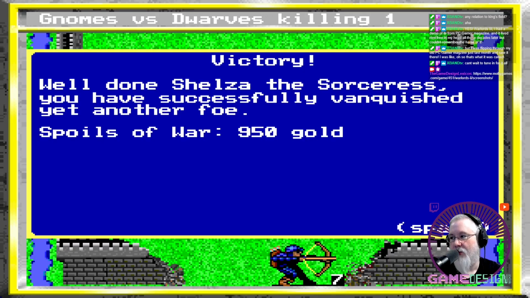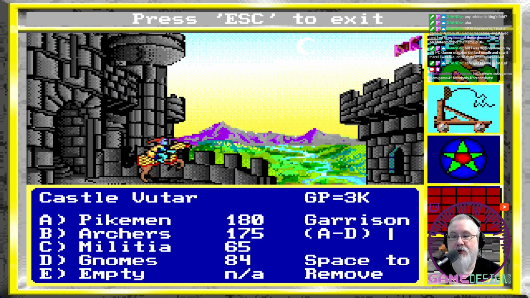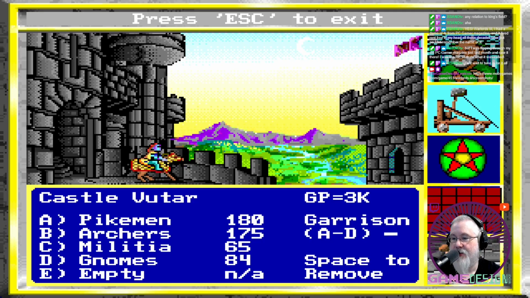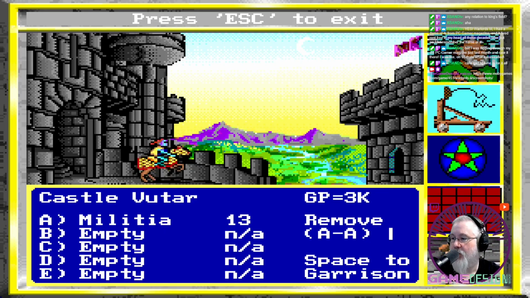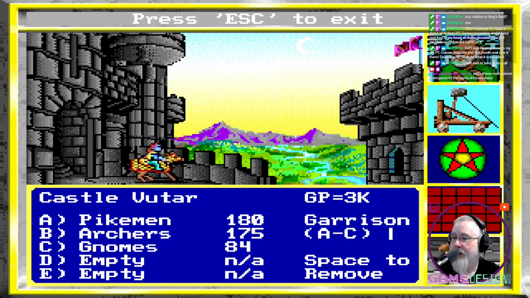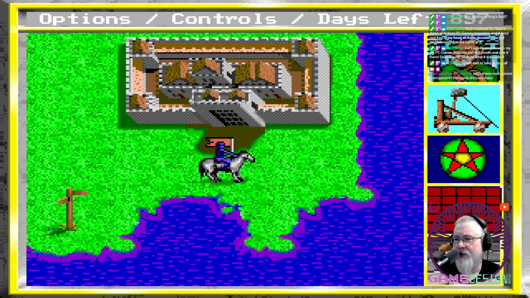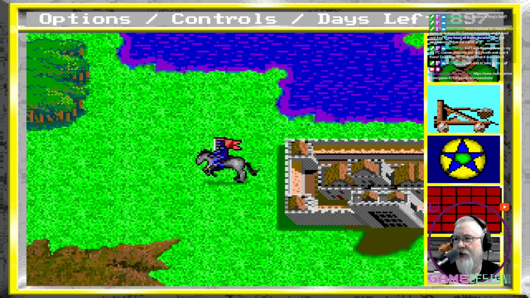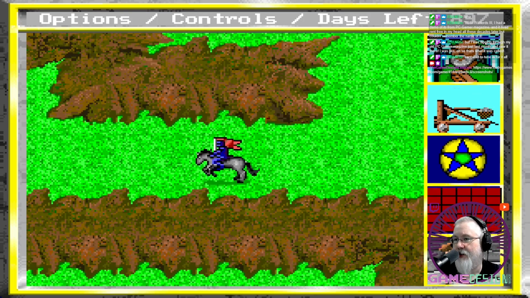Of course, now I'll be able to go back and get more dudes, right? Or get guys here, right? Oh, I can garrison guys here, which is a good idea. So let's go ahead and garrison the militia. I can also remove them if I want. Let's also garrison... No, that's good. Just those guys. I can't remember what garrisoning them does. I mean, obviously, the idea is to protect it from anyone taking it back over if you don't garrison them, but...